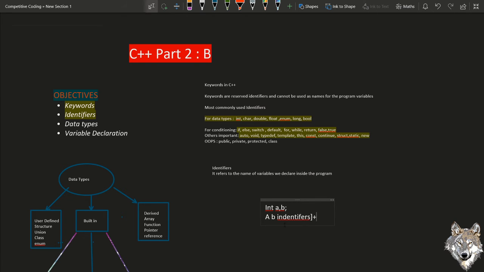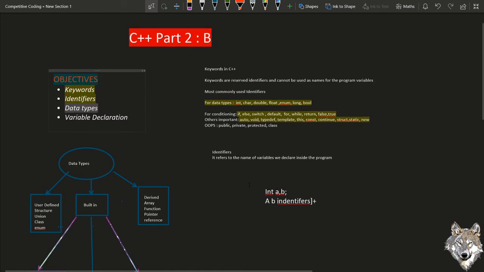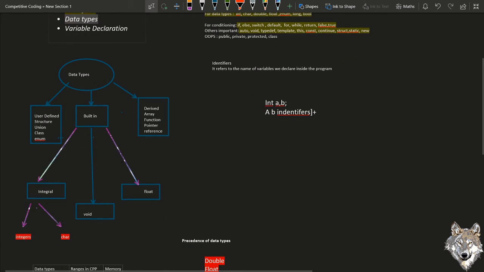Okay, so let's talk about data types, which are a very important concept in C++. I have divided data types into a diagram which you can search. Here I have divided data types into three parts. One is user defined data types, which contain structure, union, class, and enumeration. Structures are basically used when we deal with linked list and tree type problems, which are complex data structures yet very important.